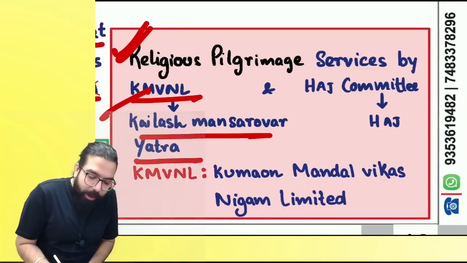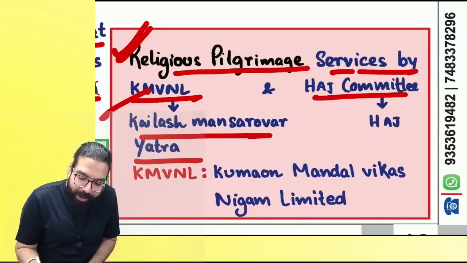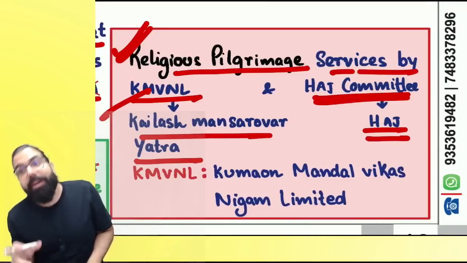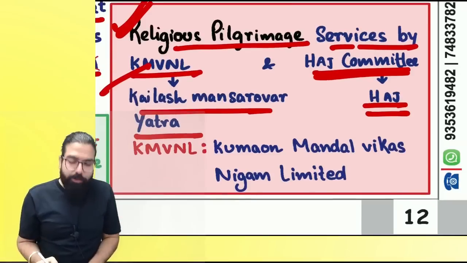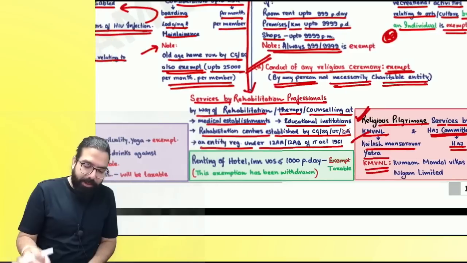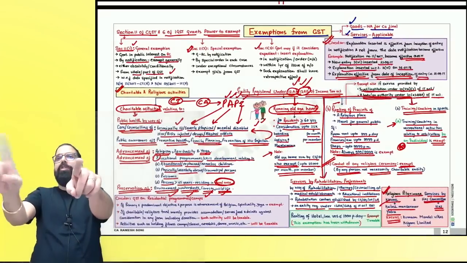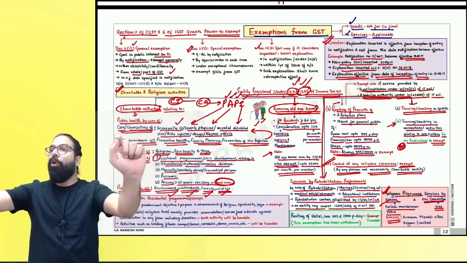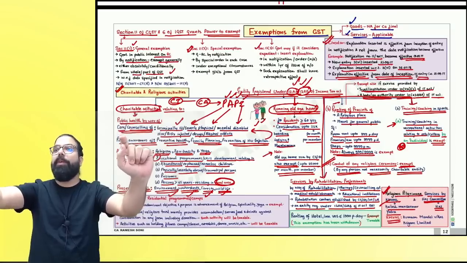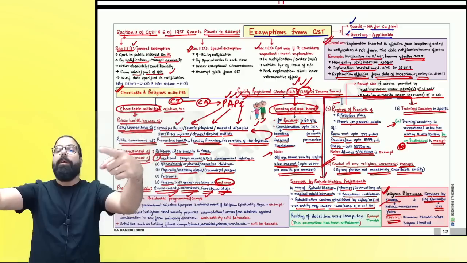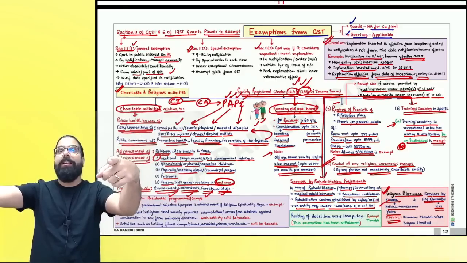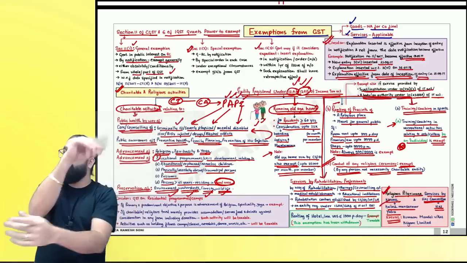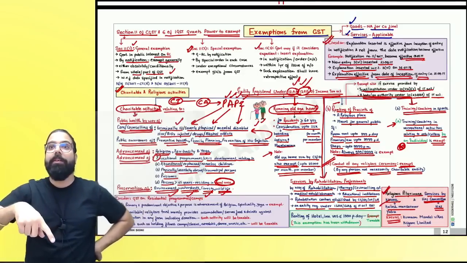Then, sir, religious pilgrimage services by Hajj committee. Baba, they will take for Hajj. Hajj services by Hajj committee are also exempted. The next one over here, the full form of KMVNL is written. That's it, everyone. I told you charitable institution doing charitable activity, then I told you old age home. Third one, rehabilitation professional. Fourth one, everyone, renting of premises, 9999. Can we go ahead, everyone? Religious ceremony, exempted.